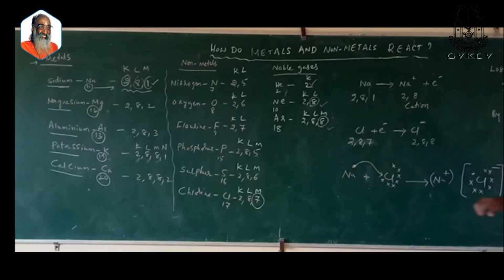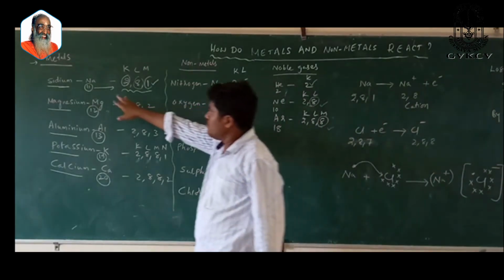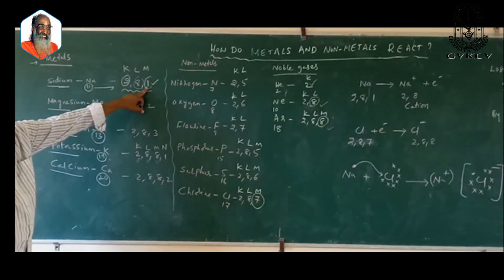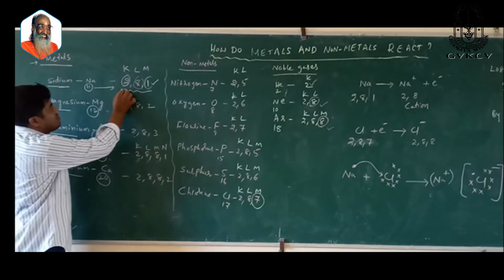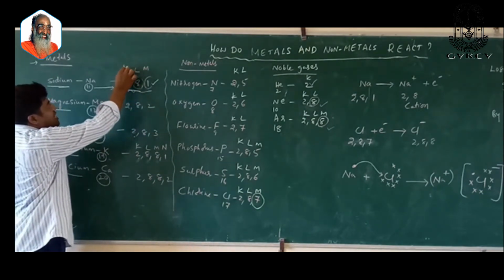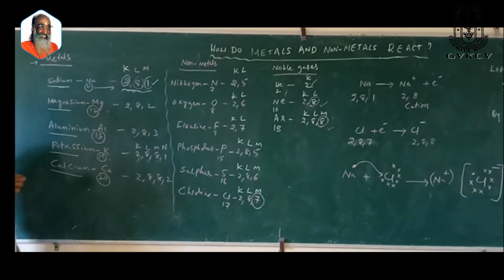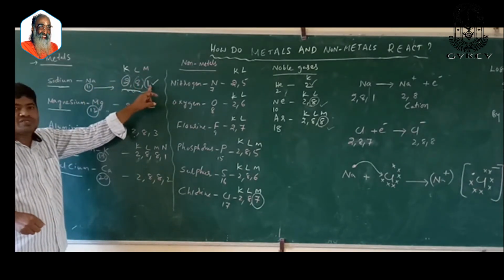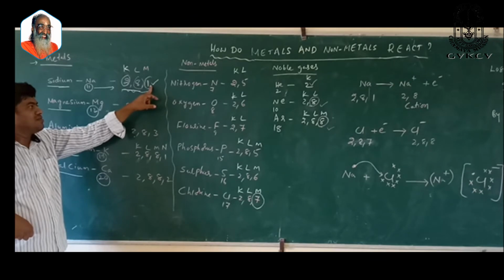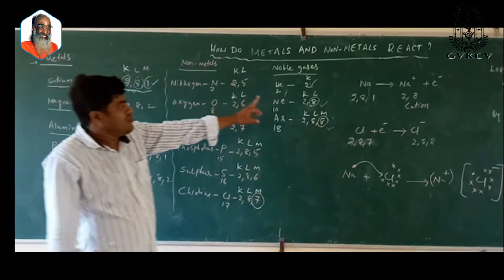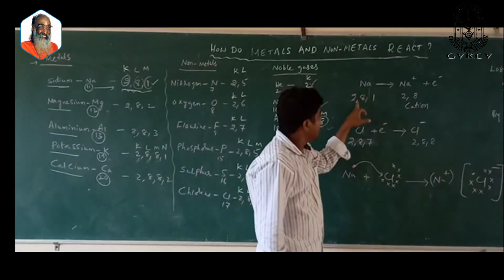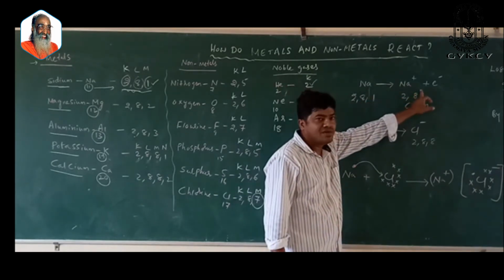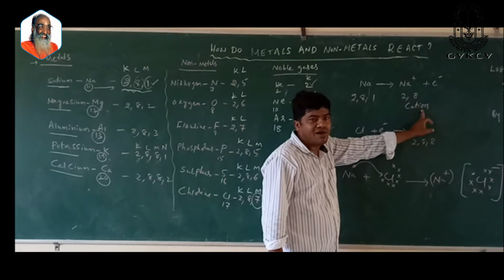So metals, for example sodium metal here. Sodium metal has 1 electron in the outermost shell. The electrons present in the K and L shells cannot be removed because they are under the influence of the nucleus. Sodium metal can easily lose the electron present in the M shell. So sodium metal, whose atomic number is 11 and electron configuration is 2,8,1, loses 1 electron to form a cation.